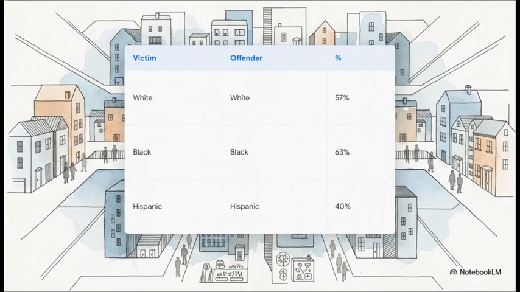Furthermore, we really need to talk about proximity. A Bureau of Justice Statistics breakdown of violent crime from 2012 to 2015 reveals a critical reality. 57% of white victims were victimized by white offenders, and 63% of black victims were victimized by black offenders. Crime is inherently localized and intraracial. People generally commit crimes against the folks who live right next to them. Because our neighborhoods remain largely segregated by both income and geography, crime is driven by physical proximity and local conditions, absolutely not by cross-racial animosity.